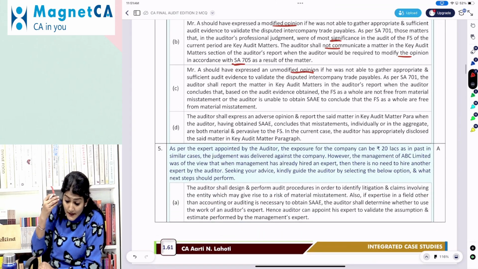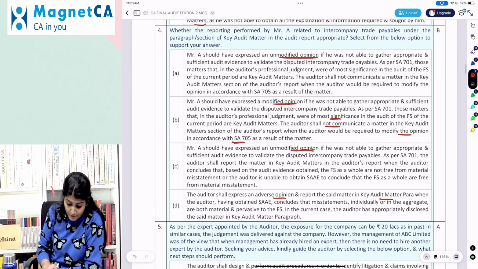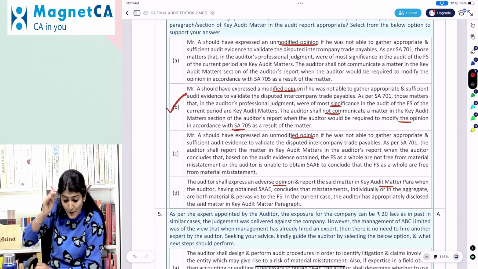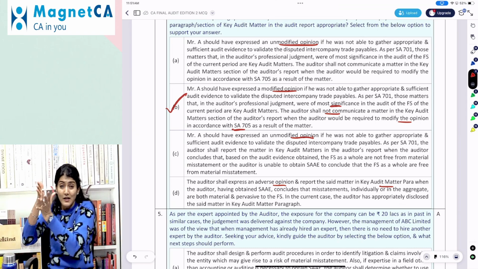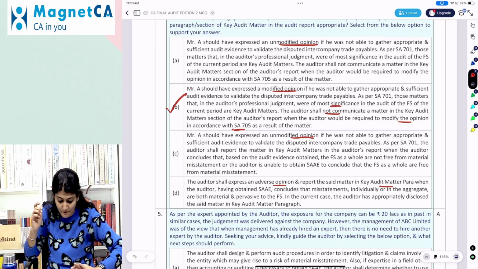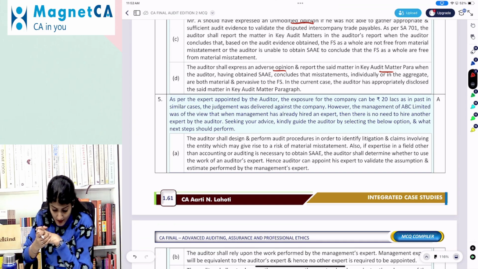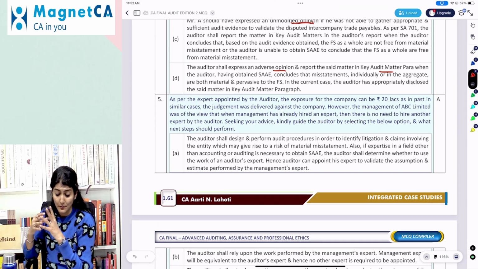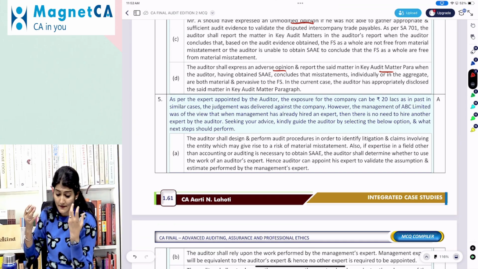A should have expressed an adverse opinion and reported the said matter under the key audit matter paragraph. No. So what seems to be sensible? Modified opinion. And then it says that the modification of key audit matter is not a substitute for modification to the opinion. And as per the expert appointed by the auditor, the exposure for the company can be 20 lakh as in the past in similar cases. The judgment was delivered against the company.